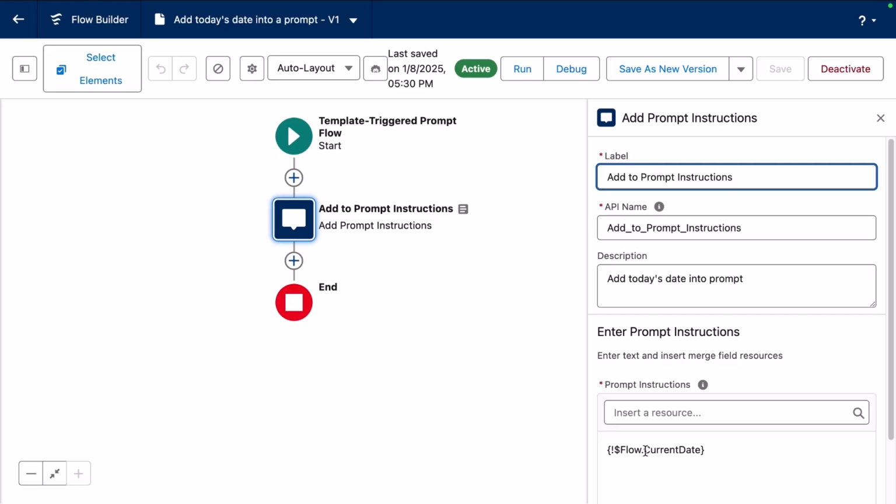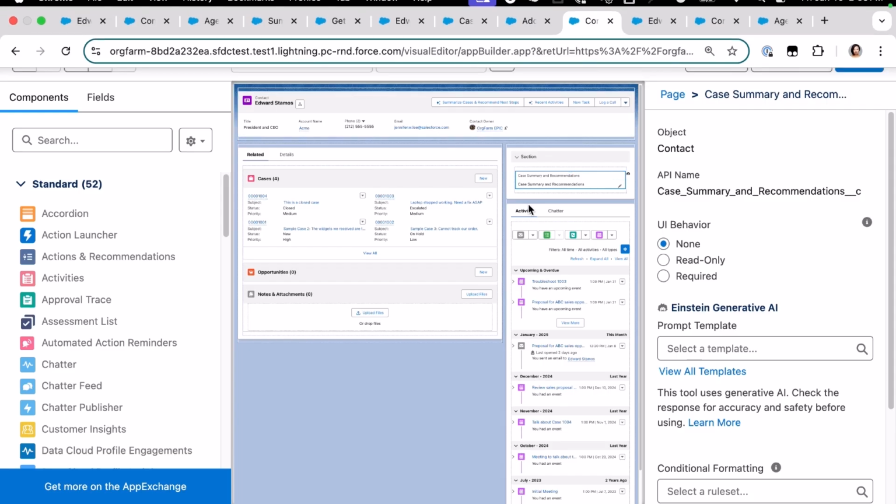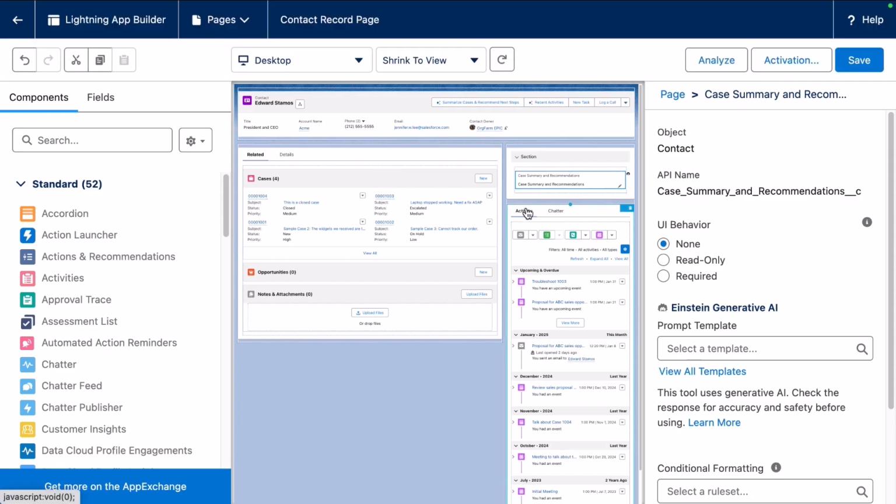Now, once you have all your prompt flows created, tested, and activated, and referenced in your prompt template, and have that prompt template activated, then your last step is to go into Lightning App Builder, and we're on the contact record page. And here I have highlighted already the case summary and recommendations field. And because we have prompt builder enabled in our org, you see the prompt template selection here.